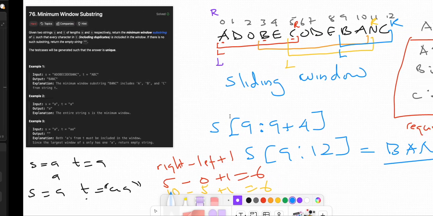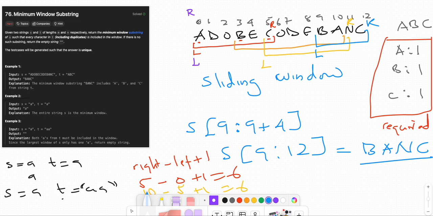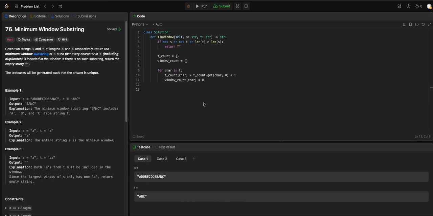Until you have started the sliding window, right? Sliding window: here the left pointer, here the right pointer. Here we are saying required number. Required length of the dictionary. So here, left pointer at index 0, right pointer at index 0.